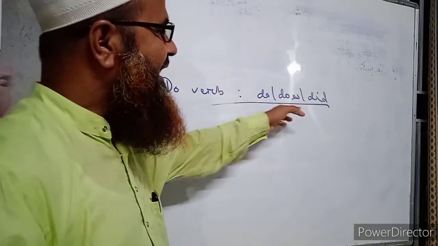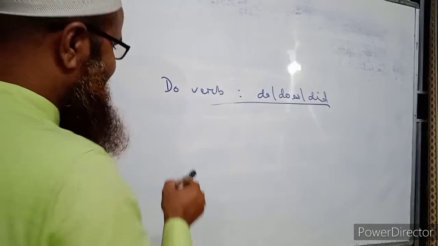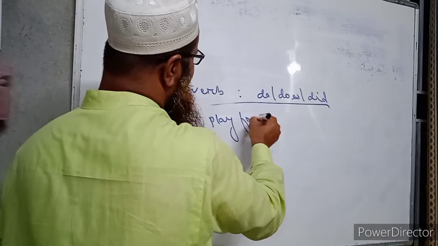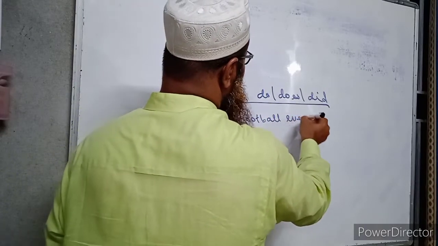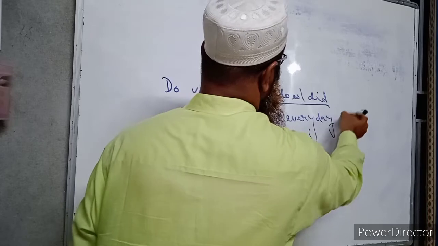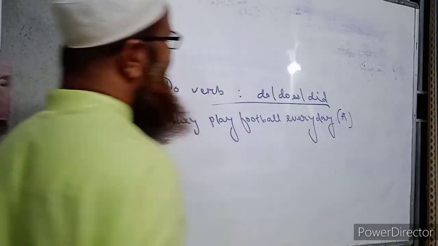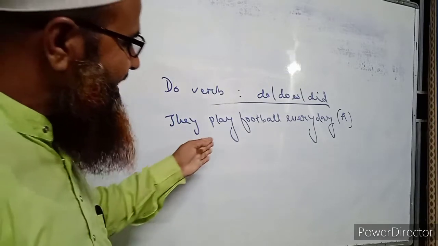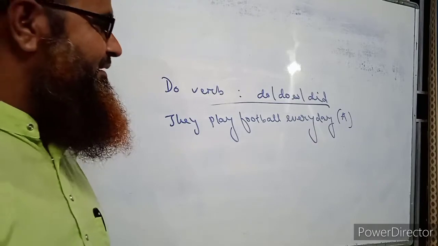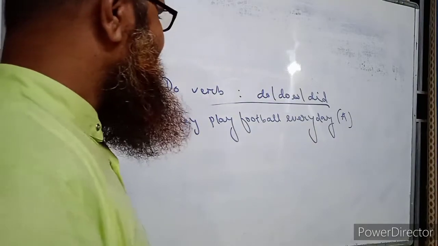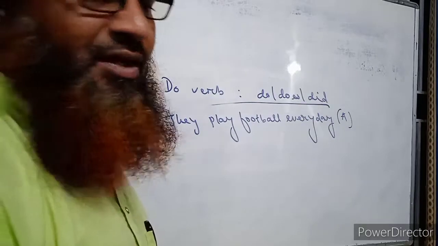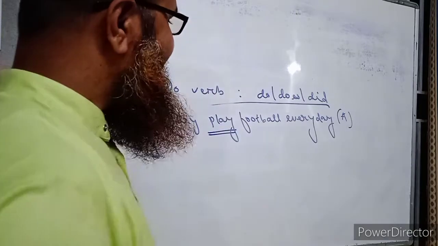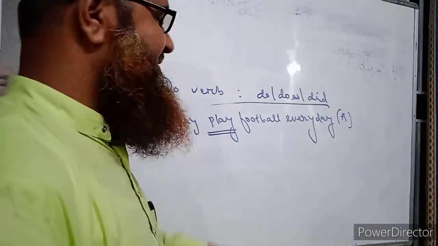Where there is not an auxiliary verb in an assertive sentence, we have to take the help of do, does, did. So we might write here, they play football every day. This is an assertive sentence, and we have been asked to transform this sentence into an interrogative one. Then how will we change it? It will only be possible if we take the help of do verb, because the verb here is play, and it is in present tense.